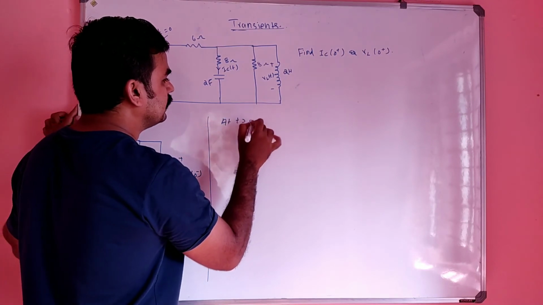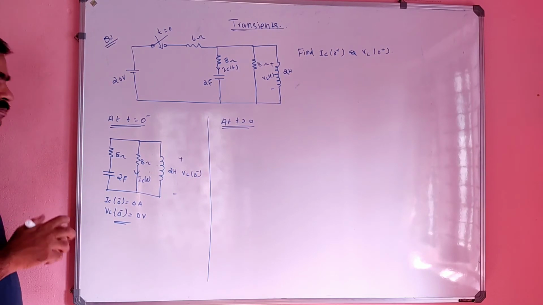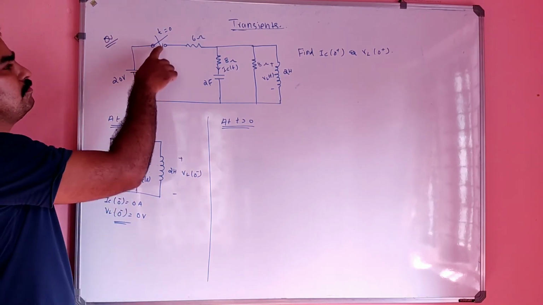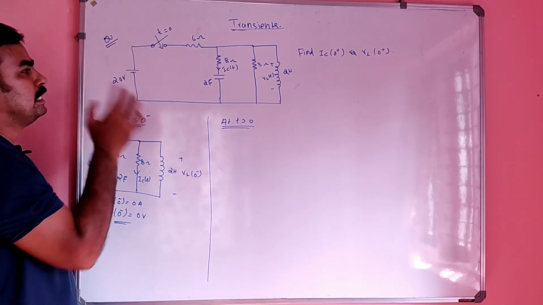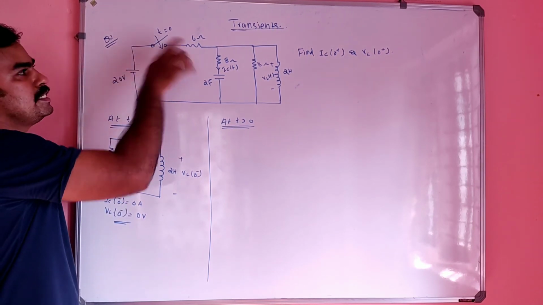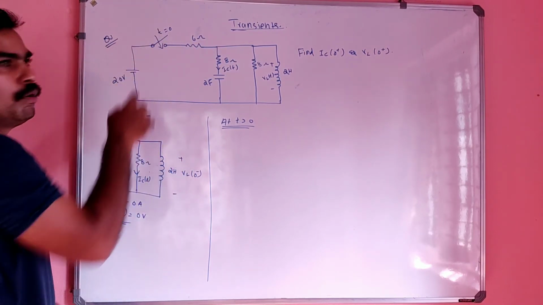At t greater than 0, listen very carefully, beta. There is an inclusion of this switch in the circuit. That means this 20 volt source and the 6 ohm will come into play in the circuit, because the switch is closed now.